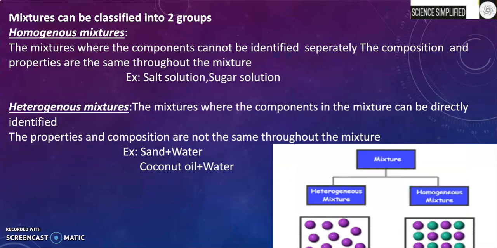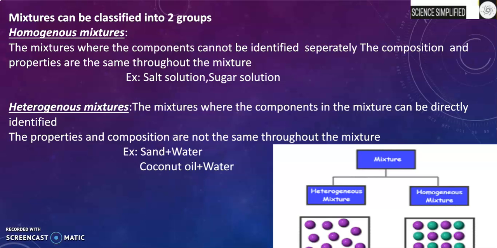Now, we'll talk about mixtures. Mixtures can be classified into two groups called homogeneous mixtures and heterogeneous mixtures. Mind you, for homogeneous mixtures, the definition is as follows. The mixtures where the components cannot be identified separately is known as a homogeneous mixture. The composition and properties are the same throughout the mixture. Example, salt solution and sugar solution.